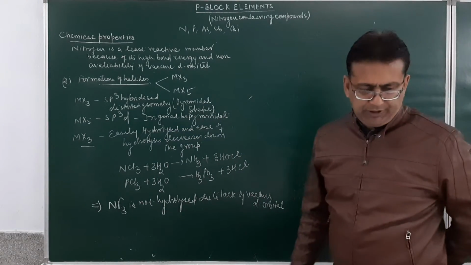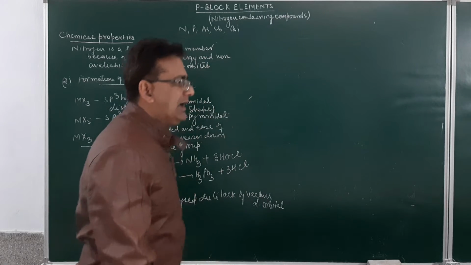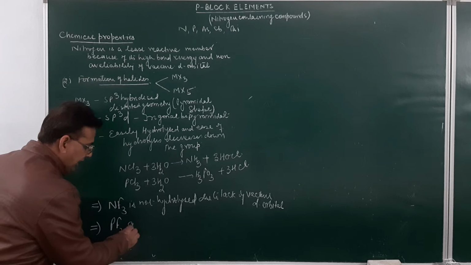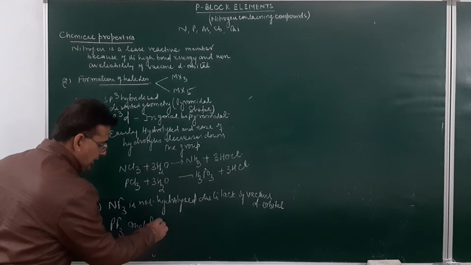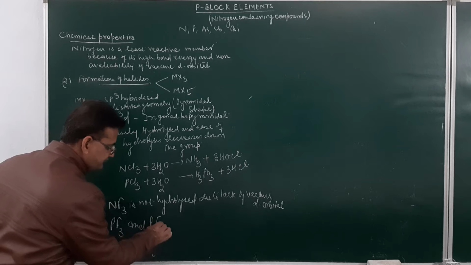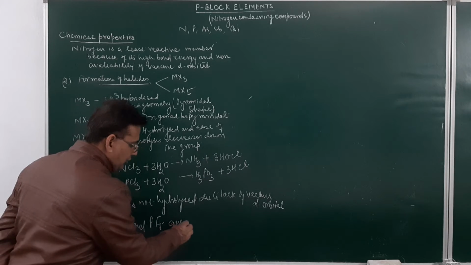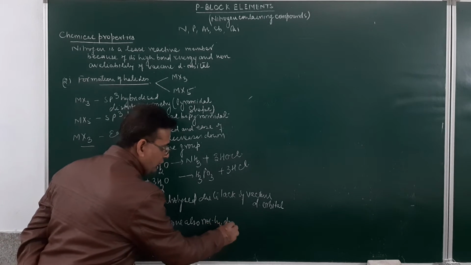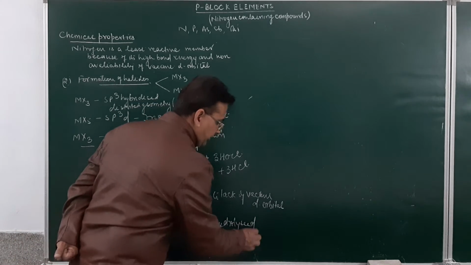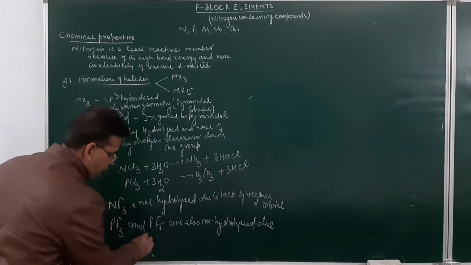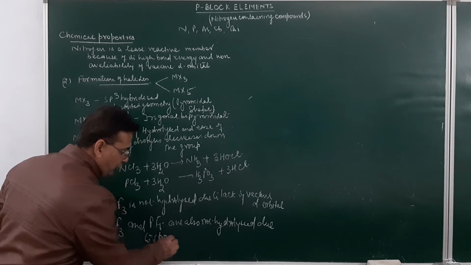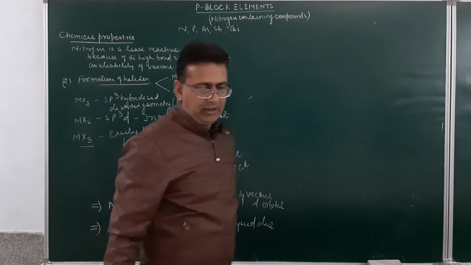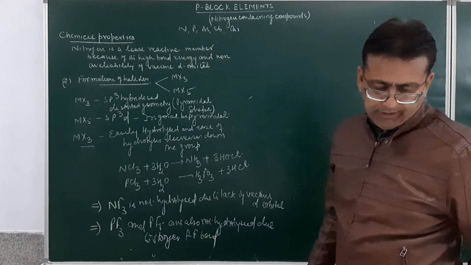Fine. PF3 and PF5, phosphorus trifluoride and phosphorus pentafluoride, are also not hydrolyzed. They are not hydrolyzed due to the stronger phosphorus fluorine bond.